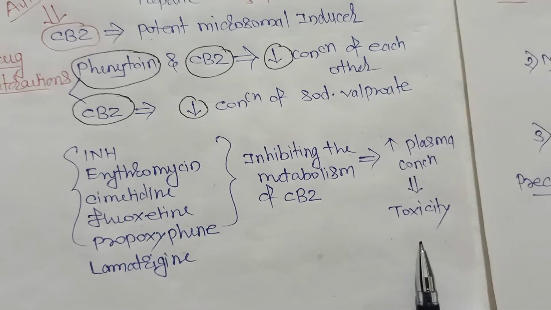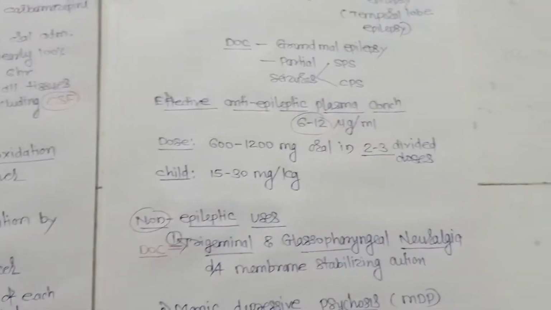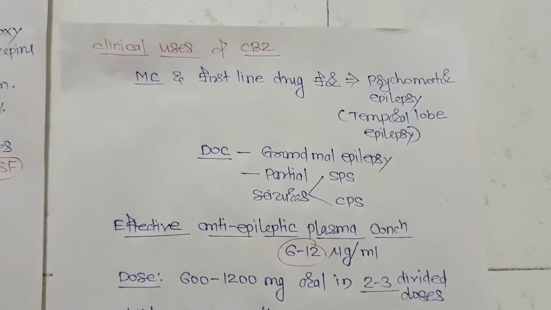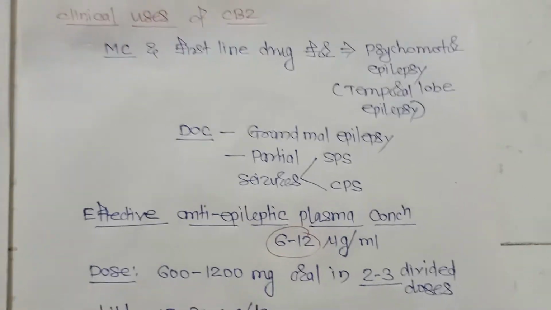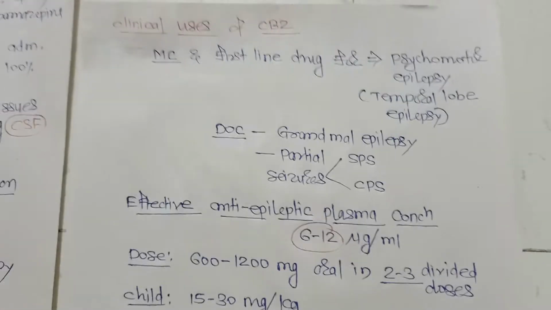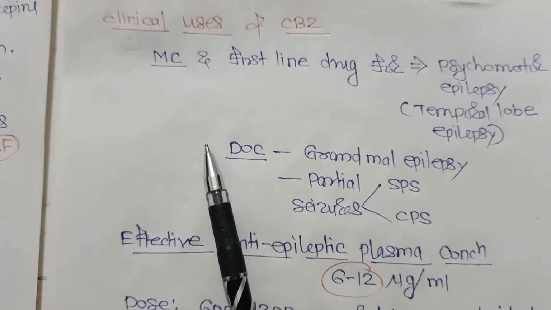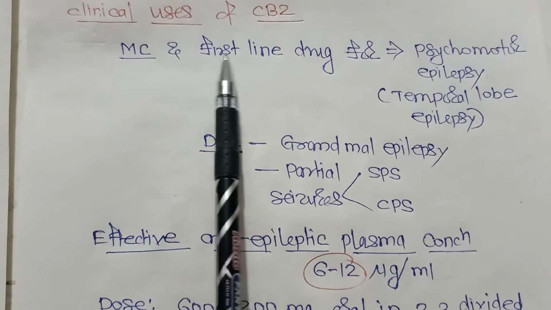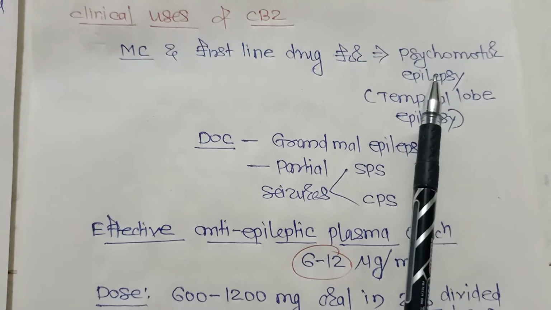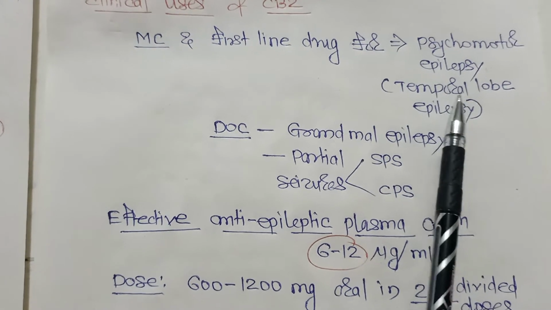Now we'll see the clinical uses of carbamazepine. As I told you, it is the most commonly used first-line drug for psychomotor epilepsy, also called temporal lobe epilepsy.